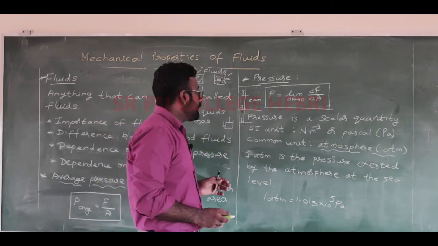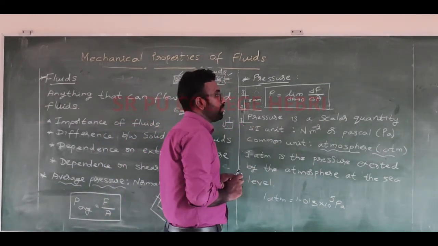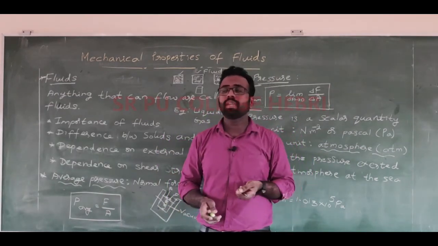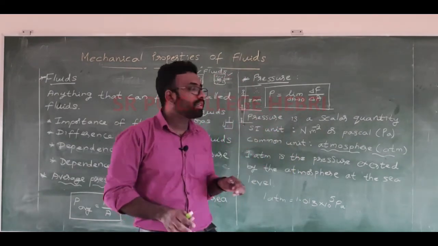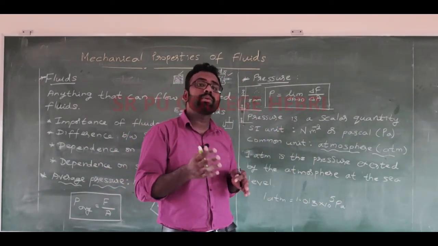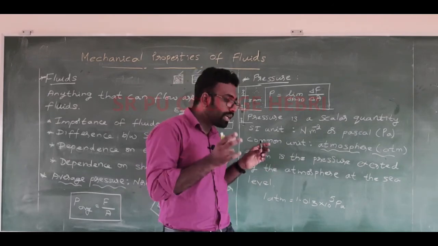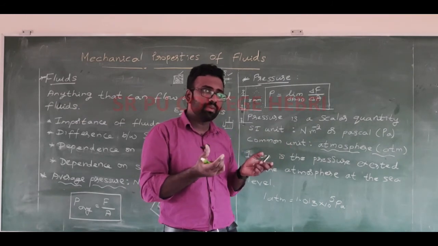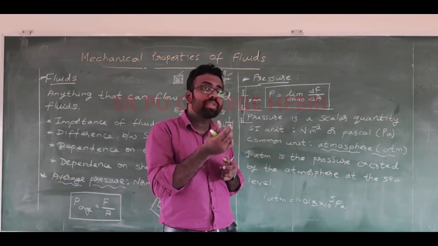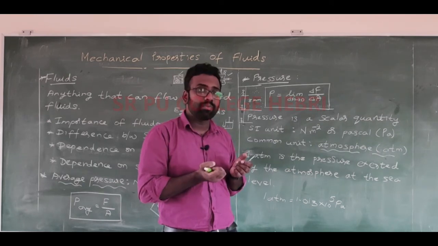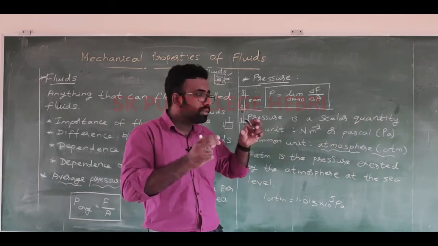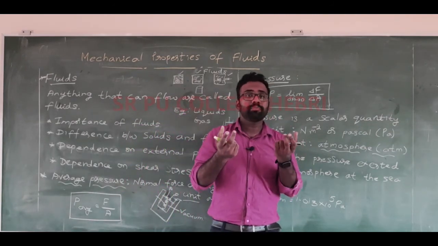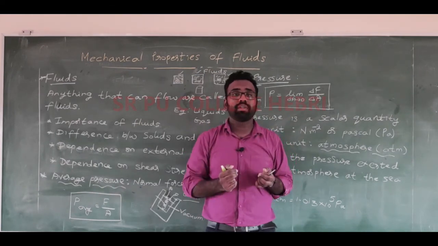Then what we need to understand is that pressure is a scalar quantity. So even though you see here a force, and we know that force is a vector quantity, pressure is not a vector quantity compared to other stresses. You know what a scalar quantity is: a quantity which depends only on the magnitude, not on the direction. That means pressure acting on a particular object is the same from all directions. Then we say that it is a scalar quantity.